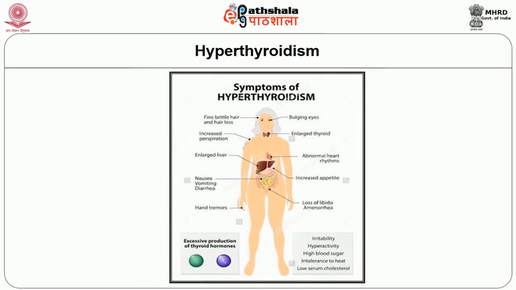The symptoms of hyperthyroidism: the patient will have exophthalmos, that is bulging eyes. The patient will have an enlarged thyroid gland on the neck, an increased heart rate, that is tachycardia, and loss of libido. If a female is menstruating, she will not menstruate, that is called amenorrhea. The patient will be irritable and hyperactive. There will be increased blood pressure and altered serum cholesterol values. The patient will have increased sweating, abdominal pain, diarrhea, and tremors in the hand will be seen.